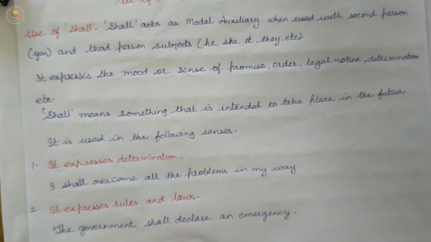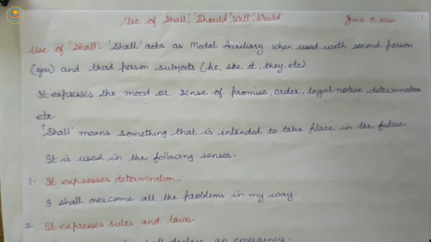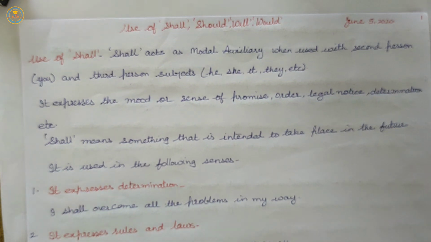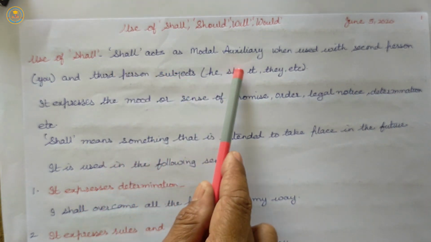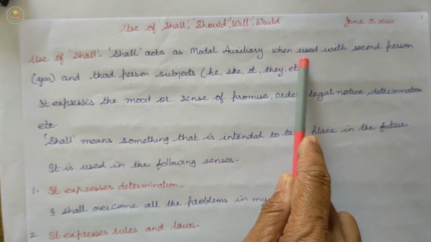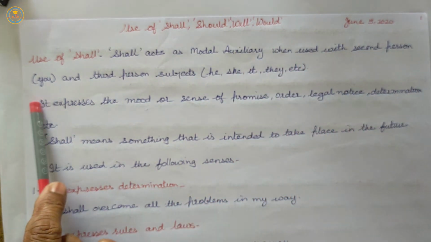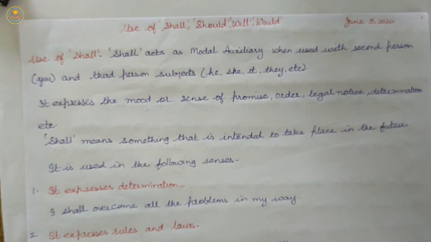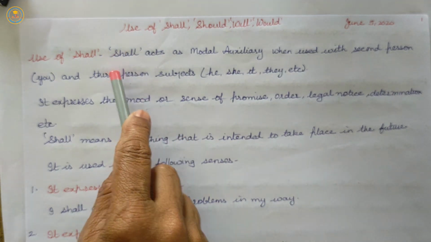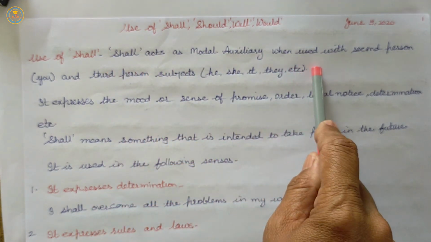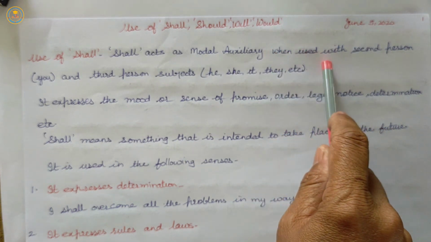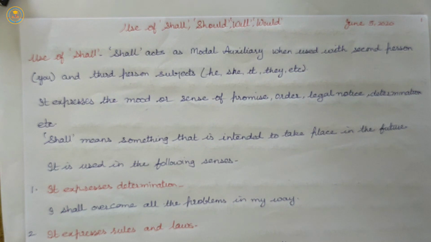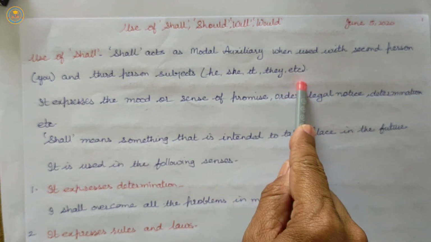So, let us begin from the very first point, about the use of shall. Let us begin with shall. Shall acts as a modal auxiliary when used with the second person, you, and third person subjects, he, she, it, they, etc.